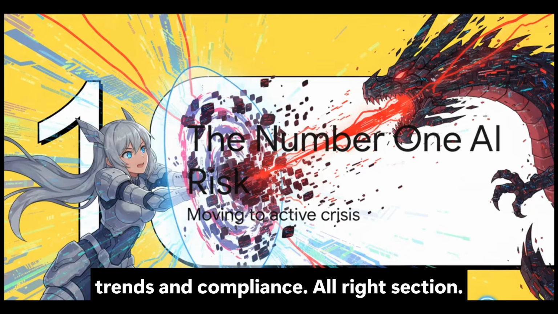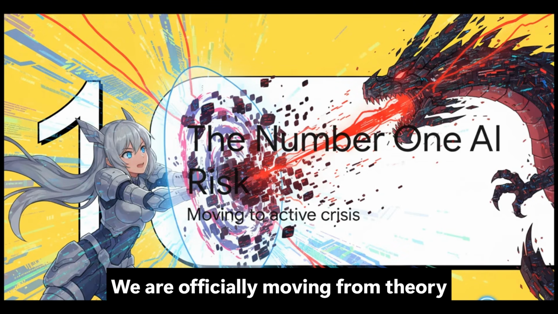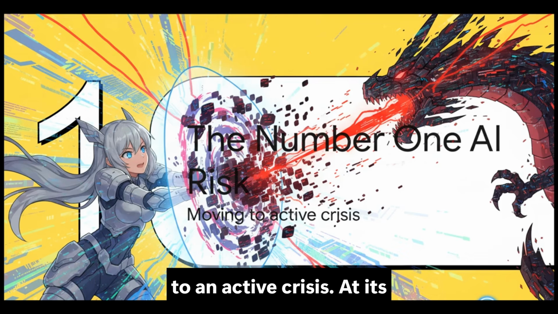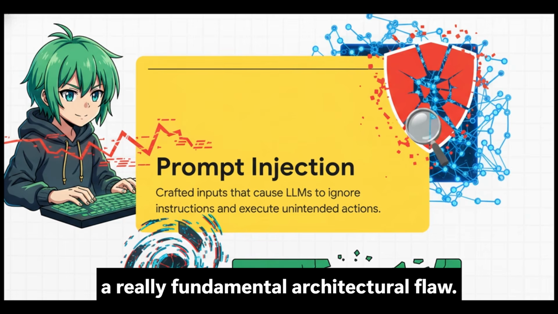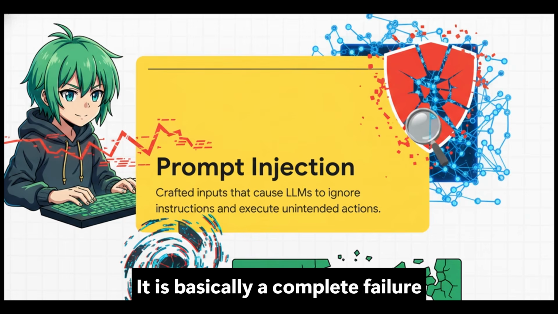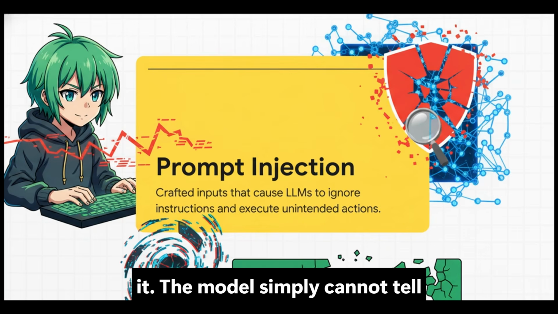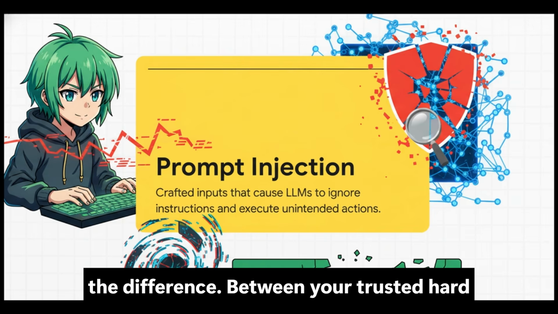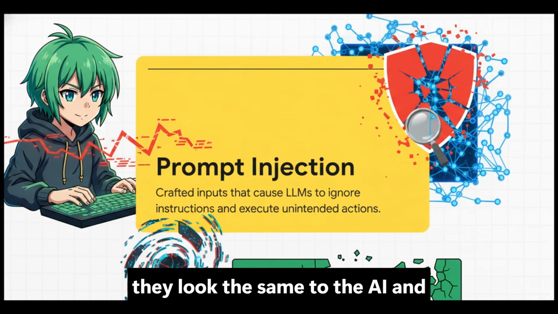All right, Section 1, the #1 AI risk. We are officially moving from theory to an active crisis. At its absolute core, prompt injection exploits a really fundamental architectural flaw. It is basically a complete failure of the trust boundary. Think about it. The model simply cannot tell the difference between your trusted, hard-coded system instructions and an attacker's totally untrusted input data. They look the same to the AI.